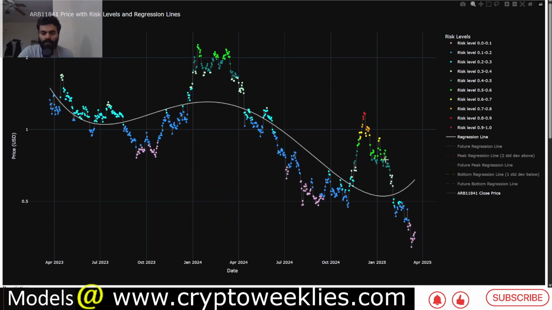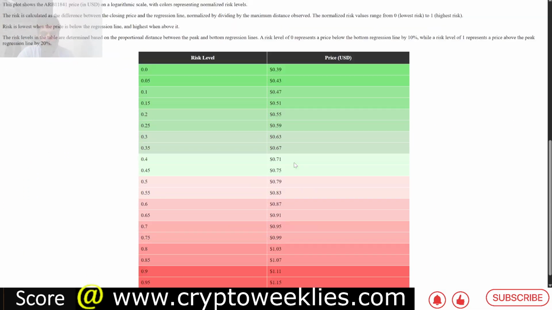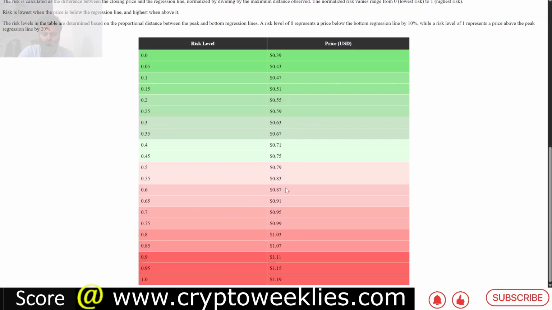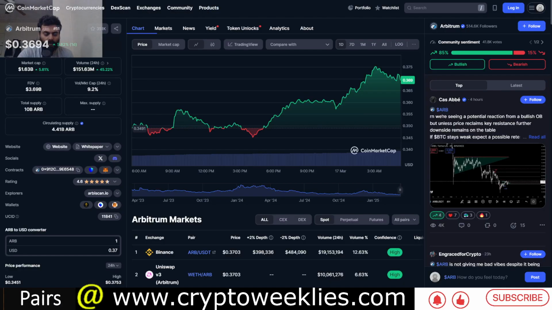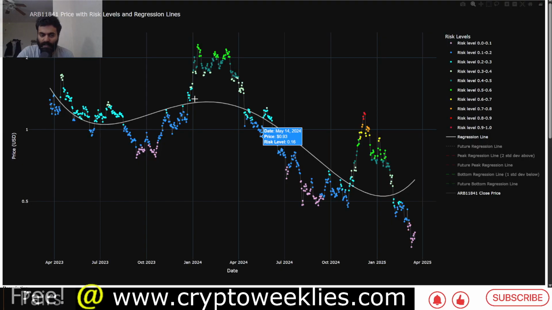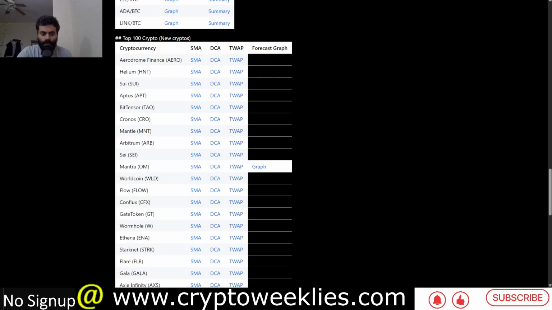If something similar were to happen, where the risk is again in this green colored zone where risks are between 60 to 70%, in that environment the price for ARB could be between 87 cents to about 95 cents from the current price of ARB at around 36 cents. That represents about a 2.5 to 3x gain from the current price per this model.